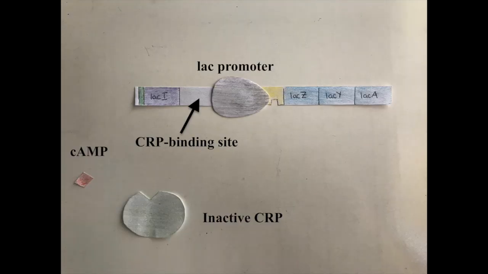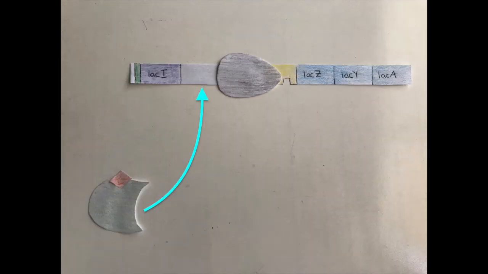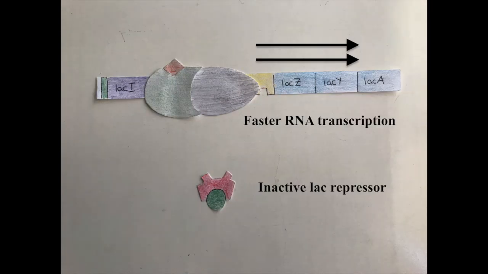E. coli prefers to use glucose as its energy source, but will produce lactase to break down lactose when there's not enough glucose. The number of small organic molecules called cyclic AMP, or cAMP, increases when glucose is rare. This cAMP then binds to cAMP receptor protein, or CRP, which then binds to the CRP binding site on the LAC promoter. CRP is an activator, which is a protein that stimulates RNA transcription of a specific gene. Basically, it's like the LAC operon on steroids.